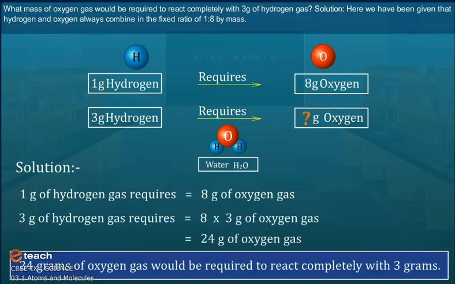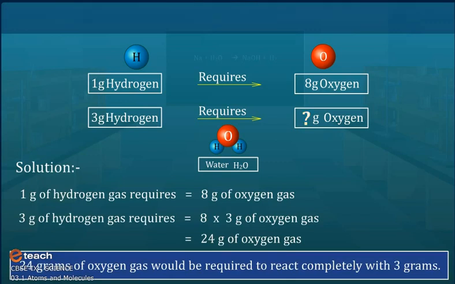Here, we have been given that hydrogen and oxygen always combine in the fixed ratio of 1:8 by mass. This means that 1 gram of hydrogen gas requires 8 gram of oxygen gas. 3 gram of hydrogen gas requires 8 into 3 gram of oxygen gas. It comes to 24 gram of oxygen gas. Thus, 24 grams of oxygen gas would be required to react completely with 3 grams of hydrogen.